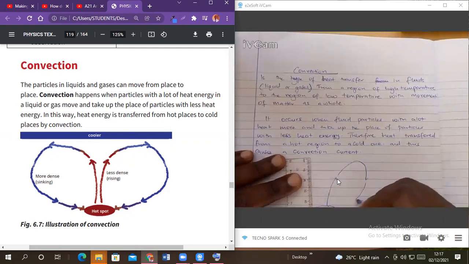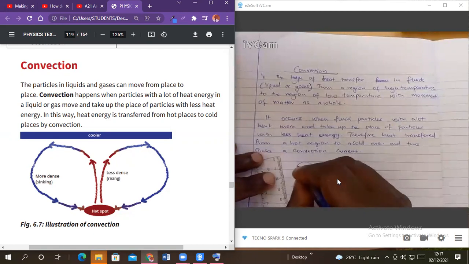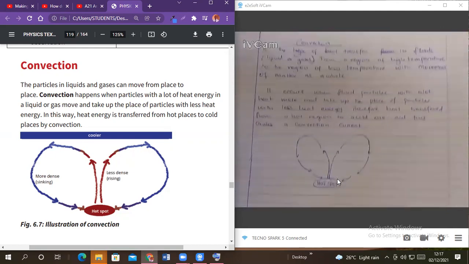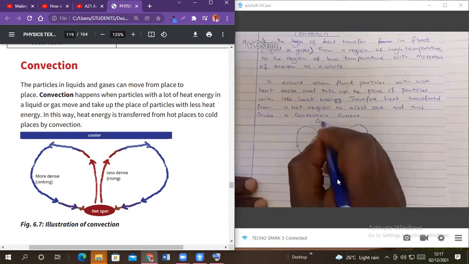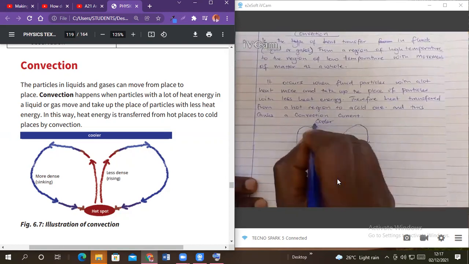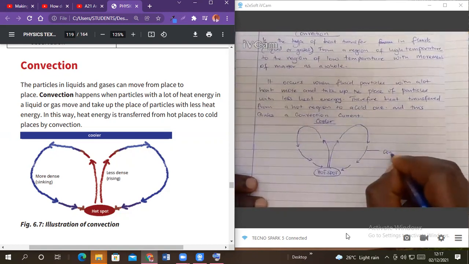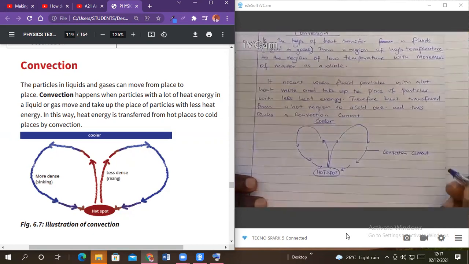Yes, we have this and that, and then even here. Okay, something like this. So this is where it's cooler, and here it's hot. So this is what we call the convection current.